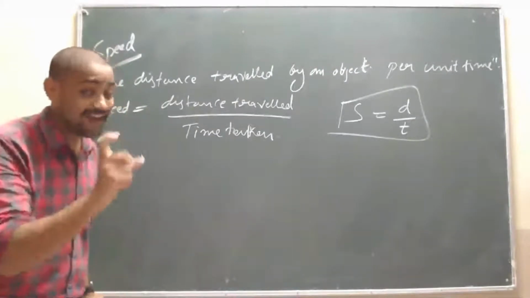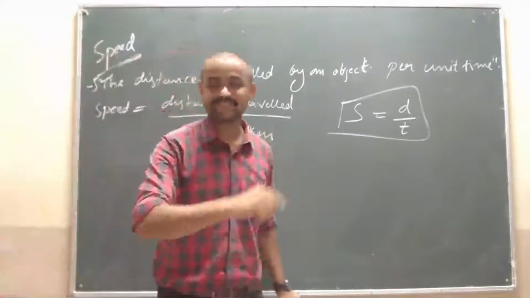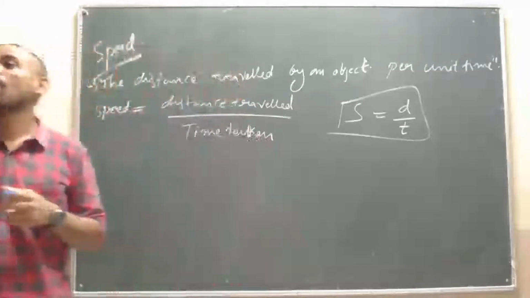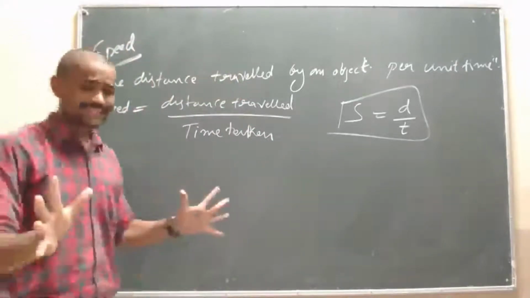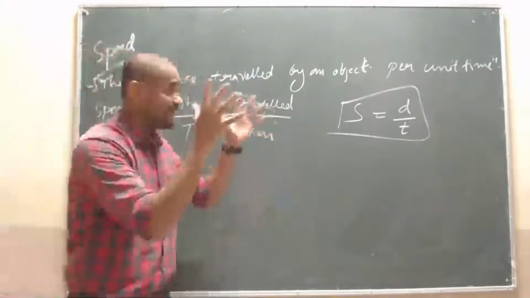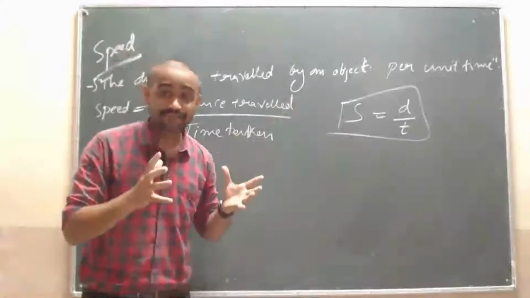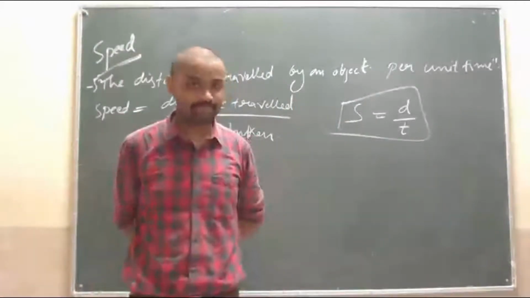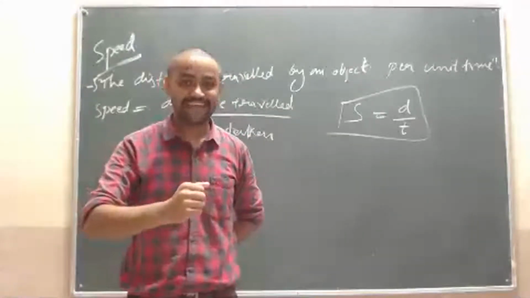Now, the question for you is, what is the SI unit of distance? SI unit is nothing but in which quantity we will measure these. Suppose my height is 5 kg. No sir, meter sir. Like that, isn't it?